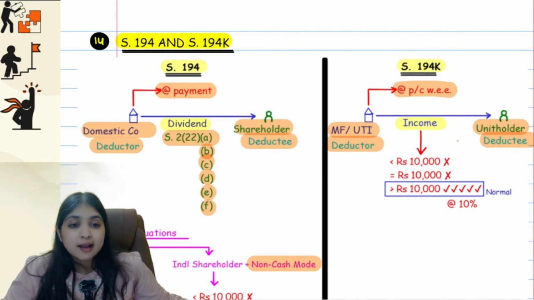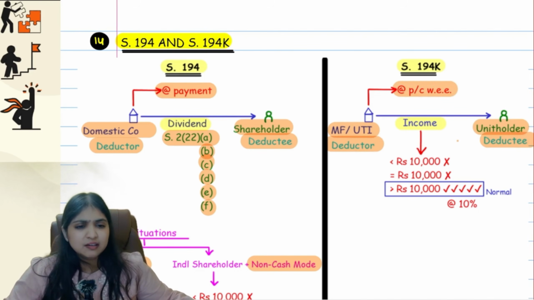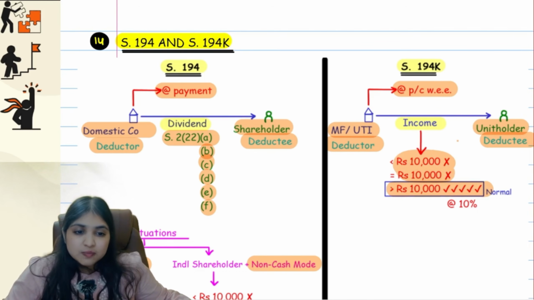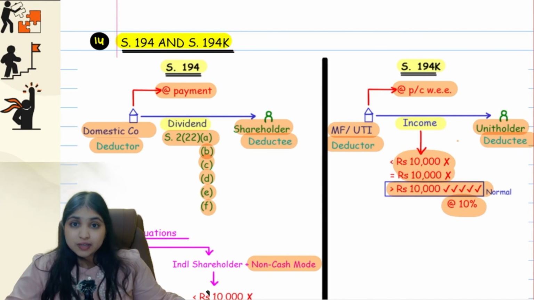Here they will deduct tax at the time of payment or credit, whichever is earlier. Here there is no question about mode of payment and all. Straight away I'll apply the limit. Up to 10,000 there will be no TDS. Only if it is more than 10,000 there will be TDS at the rate of 10%.